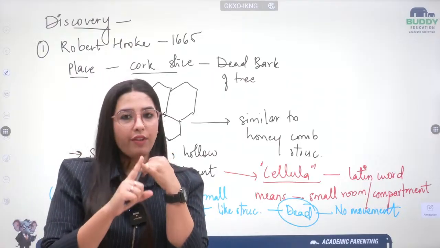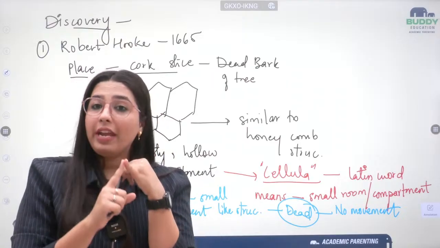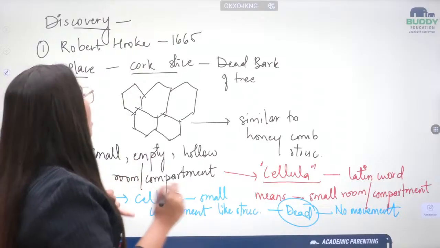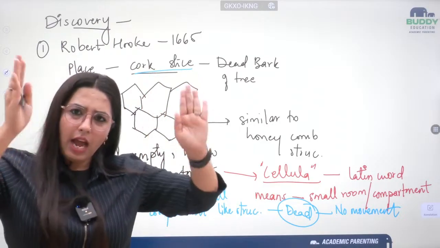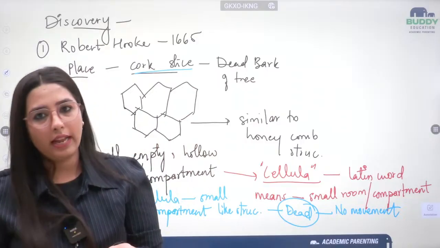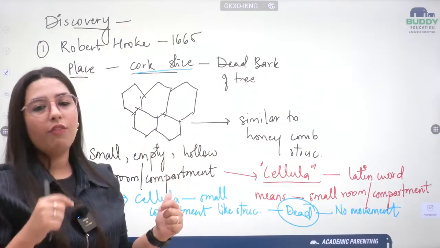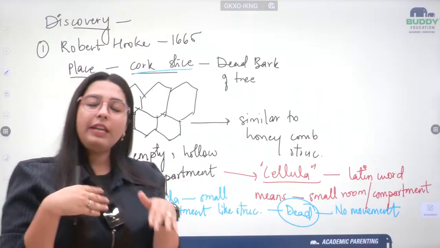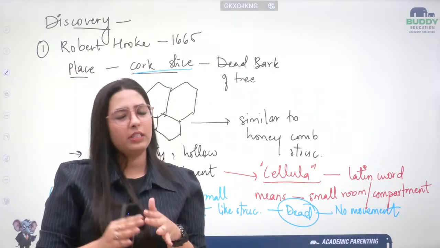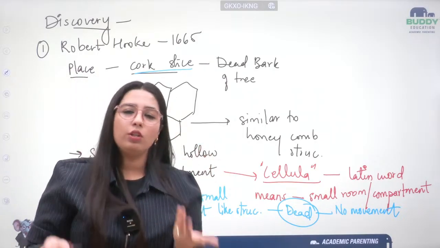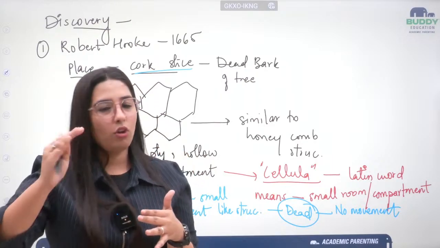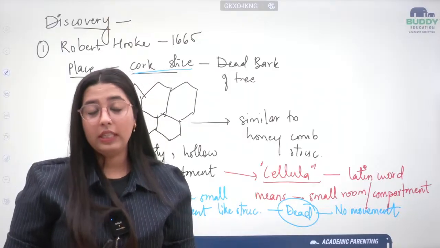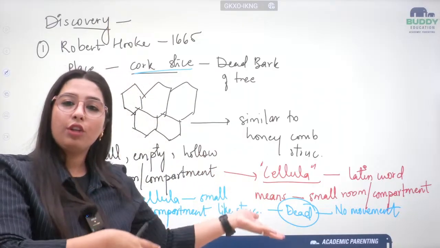In the year 1665, Robert Hooke discovered the cell. And where did he discover it? In a cork slice. Cork slice means the dead bark of the tree which is already outside, which you see in dark brown and light brown color. How did he discover it? He was working in his garden, and there he saw that this bark had already fallen. That made him curious, and that curiosity led to the discovery of the cell.